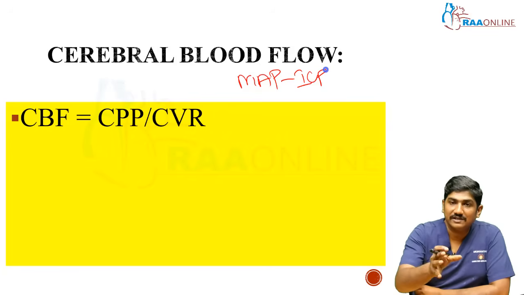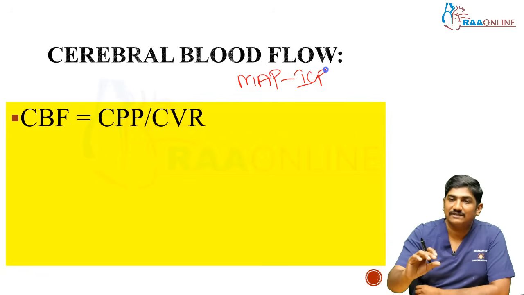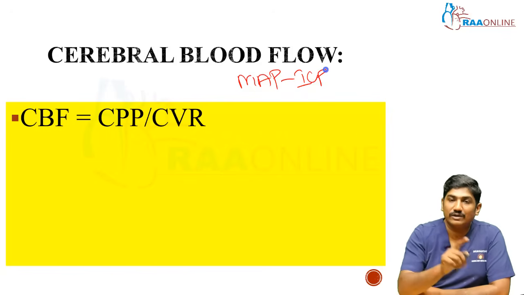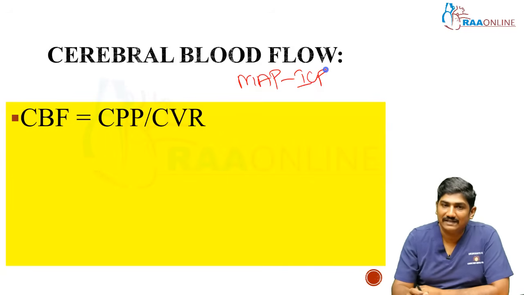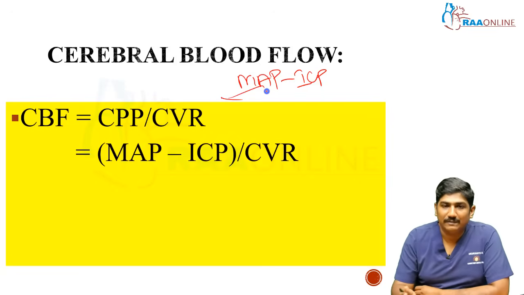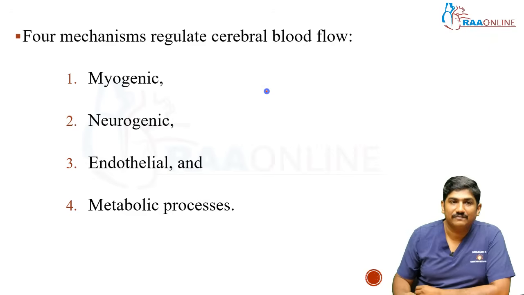The more the pressure, the more blood is going to reach the brain. So they are directly proportional. Imagine that particular vessel is very stiff, then the resistance is very high, so the amount of blood going to reach the brain is going to be very less. More resistance, less blood flow. So they are inversely proportional. So CBF is equal to CPP by CVR. Let's substitute. You get MAP minus ICP by CVR. So this is the formula for cerebral blood flow. You need to write this in the exam as well.